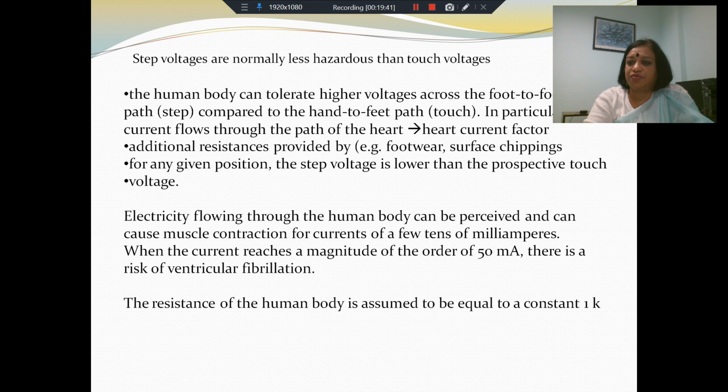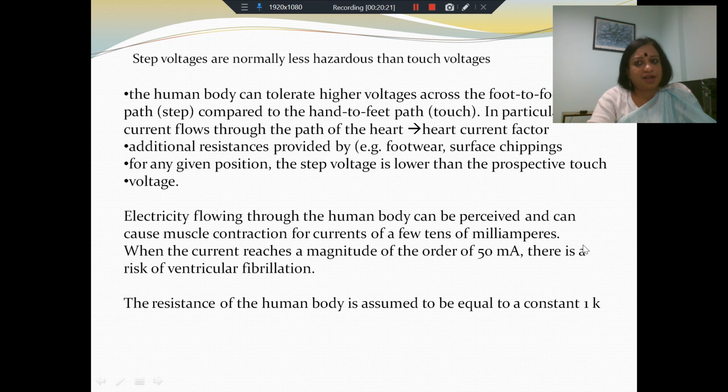We must also remember that when we consider the step voltage and touch voltage, there would be some additional resistances provided by the human body. For example, the person will be wearing shoes. That is why you're always asked to wear shoes in the electrical lab, not only in the high voltage lab, especially in other labs. In the high voltage lab, you're supposed not to go anywhere very close. Footwear, surface stripping, etc. will come into the picture, and for any given position the step voltage is anyway lower than the prospective touch voltage, so the step voltage is less hazardous.